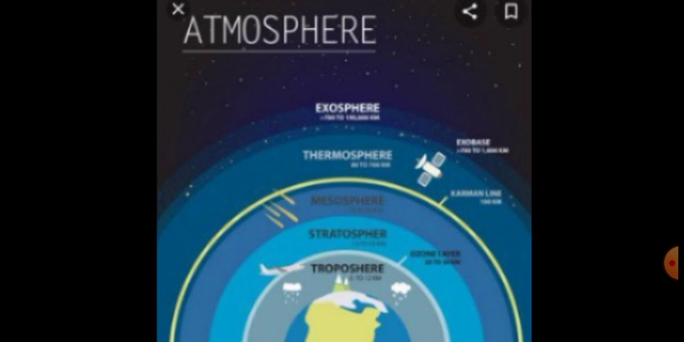Without the atmosphere, there could be no life on Earth. Then the third sphere is the hydrosphere. Students, just see this picture. This is the image of the hydrosphere. The hydrosphere is the total amount of water found on Earth. All the water on the surface of the Earth, including oceans, lakes, glaciers, etc., is considered part of the hydrosphere.